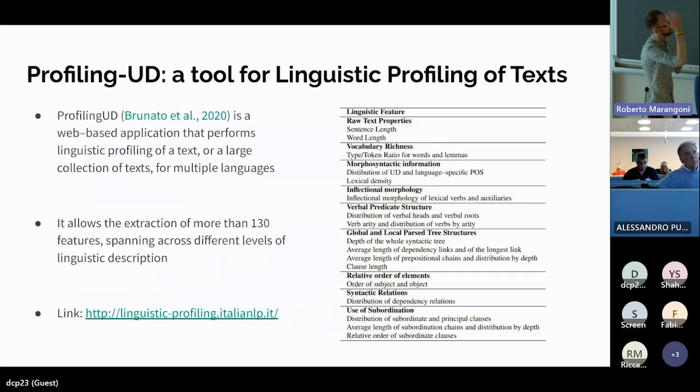We use a tool that we developed in our group that we can use to extract linguistic features from a text. So we simply take a document, feed this document into this tool, and extract a set of features that can describe the structure of a document. For instance, how many words a document has, how many verbs, how many nouns, the complex syntactic structure of a document. And these are the features that we would like to understand if the transformer model is able to encode in its internal representations.